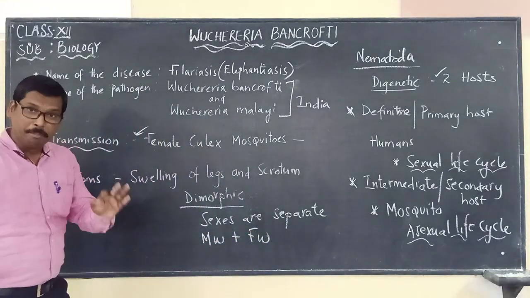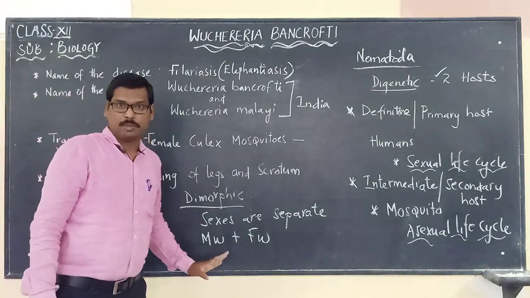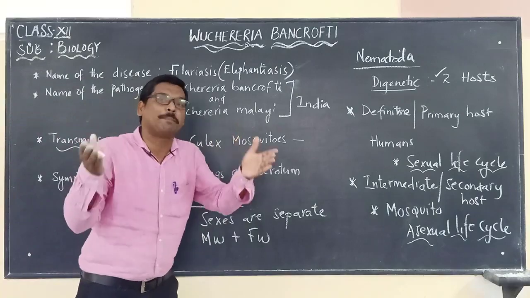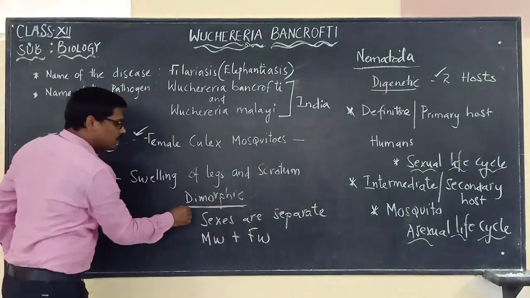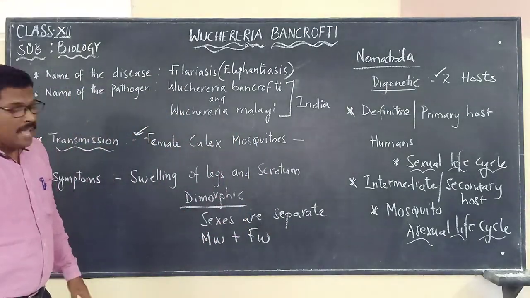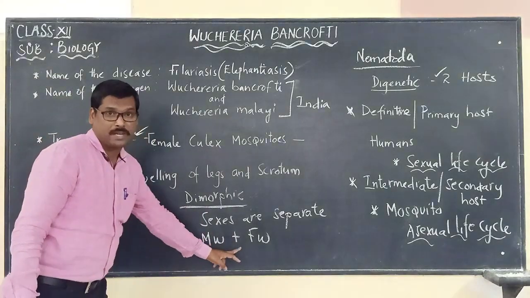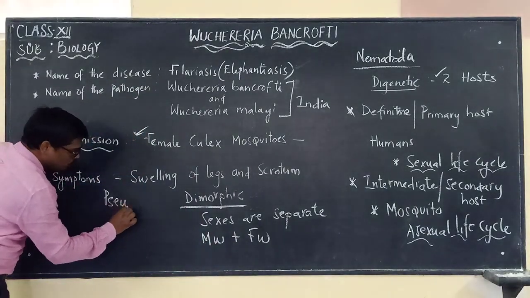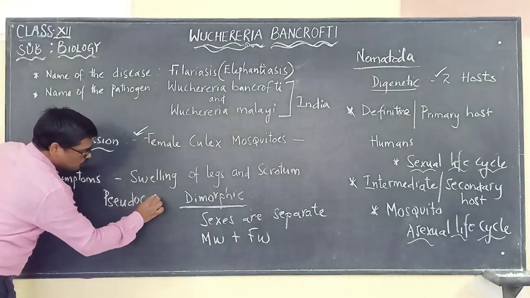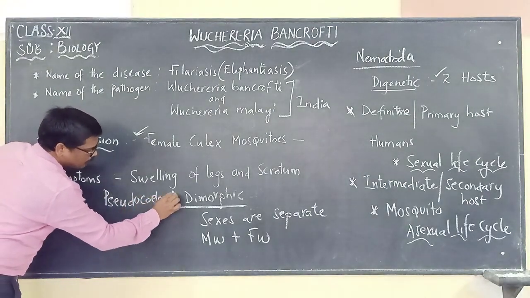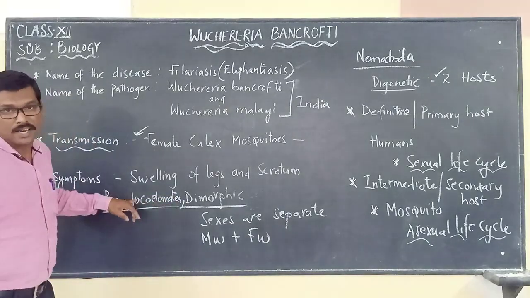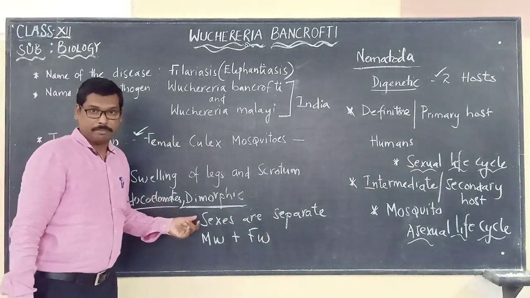When male and female worms are present separately, we call them dimorphic. Whether male or female, we should also remember that they are pseudocoelomates. Please remember this another word, pseudocoelomates.